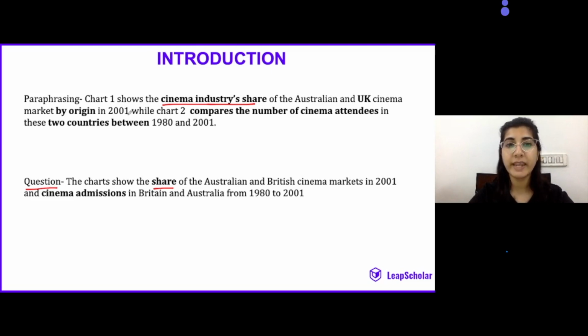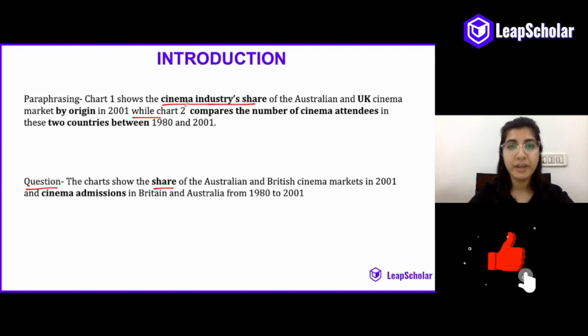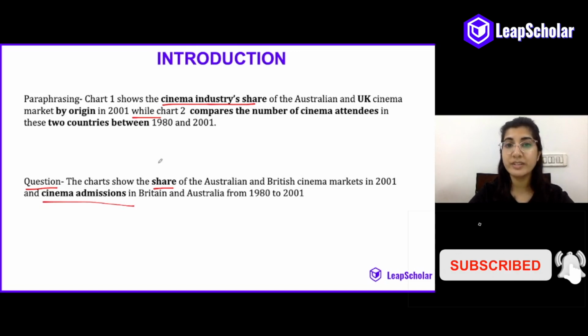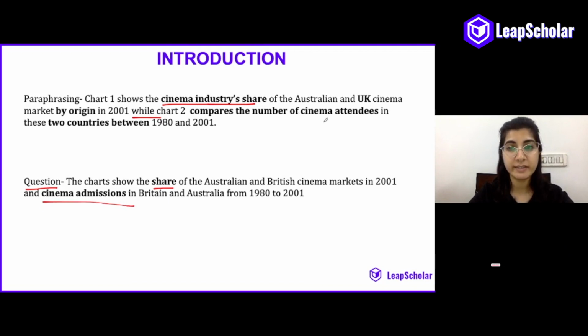And for the second chart, we have joined both these sentences with while. Chart 2 compares, now again, for cinema admissions, we have used a synonym, we've changed it to compares the number of cinema attendees in these two countries between 1980 and 2001. So, as you can see, instead of repeating the countries again, we've referenced back to them and said these two countries between the time periods.